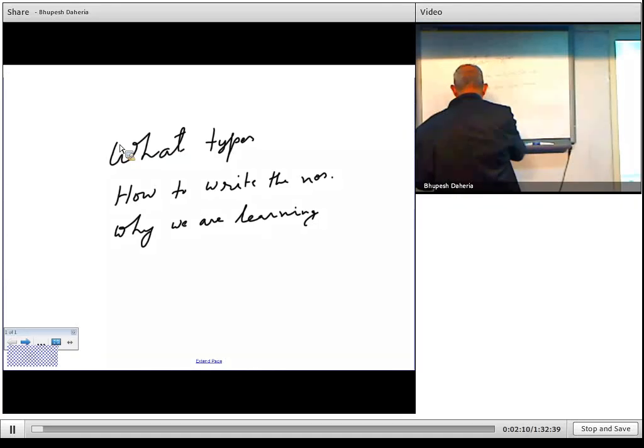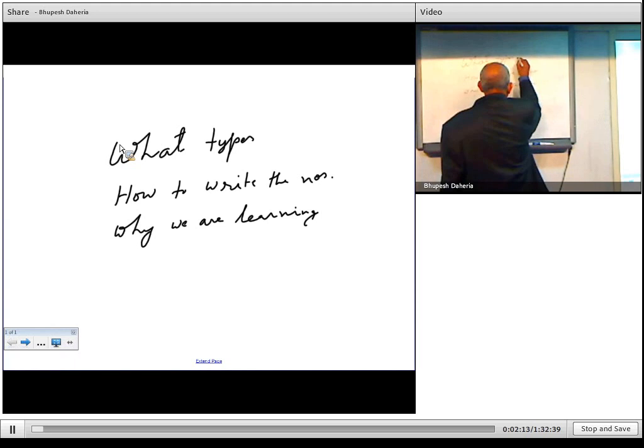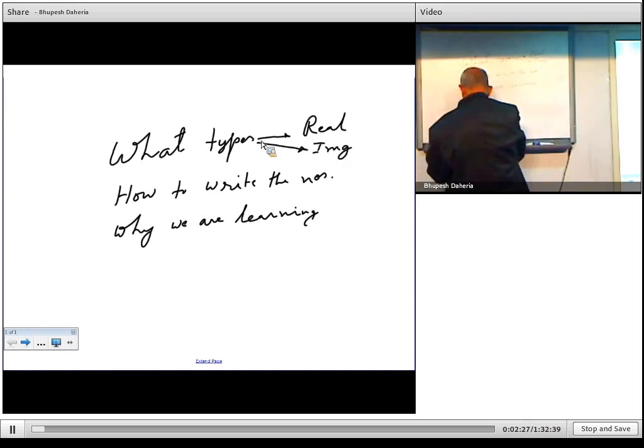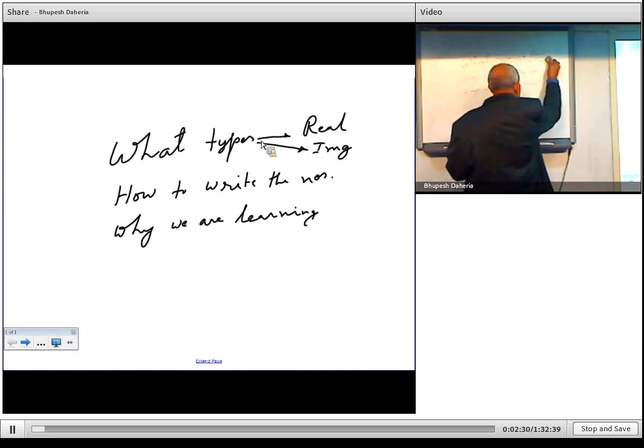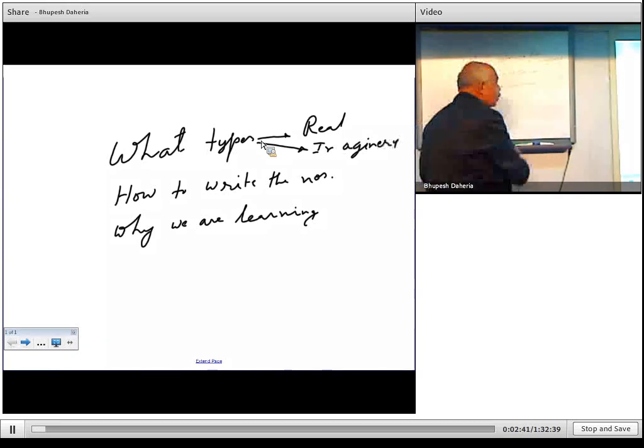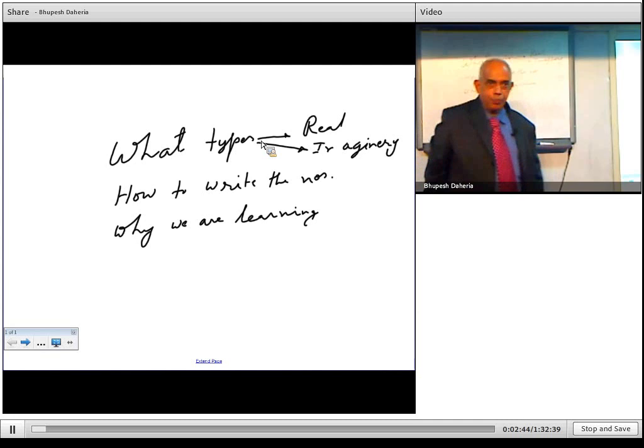So what type? There are two subdivisions we can say. One is the real numbers, and the second is imaginary numbers. So there are two subdivisions for the types of numbers: one is real numbers and the second is imaginary numbers.